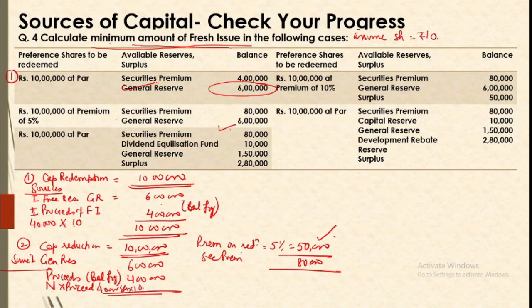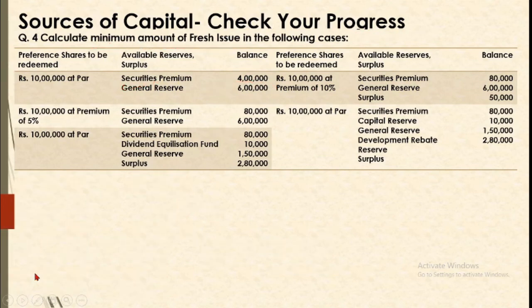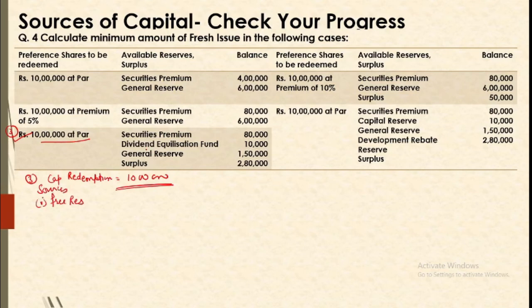Okay. Now looking at the third example. Coming to this third point, you have only capital reduction at par. That means there is no premium, so we will have to arrange for capital only. So reduction in capital or capital redemption is 10 lakh. There is no premium here. Now the sources of capital reduction are, number one, free reserve, because we are given information about reserves. What reserves are available?